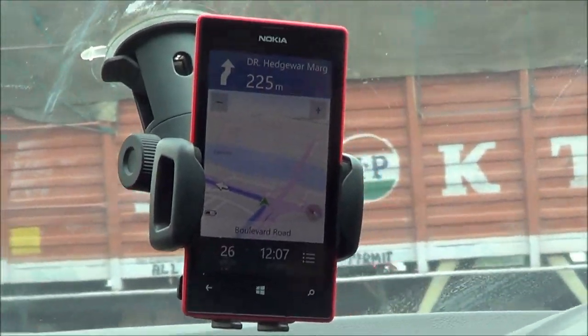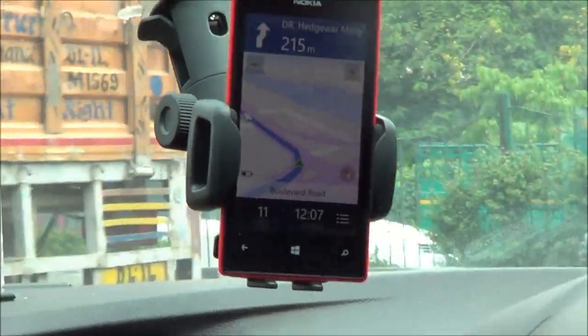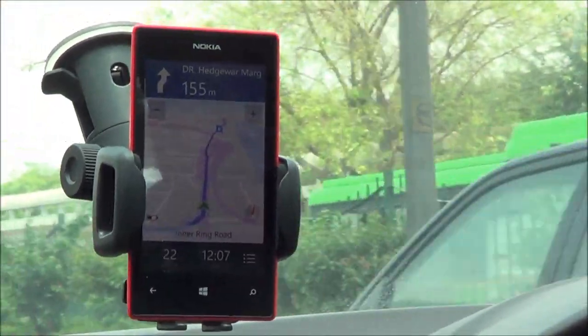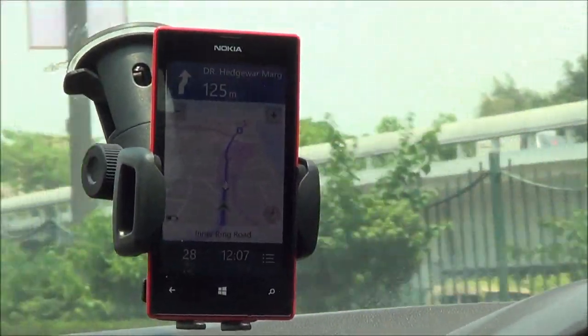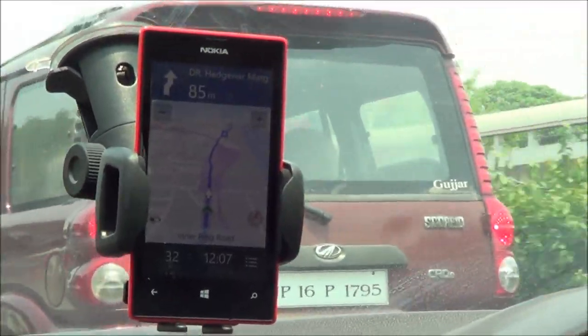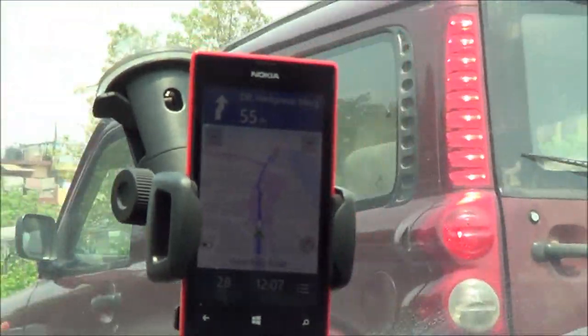So as you can see, till now it is giving all the right directions, and again these directions are being given with voice data that is again offline, the map data is again offline. Everything is just working on this phone in the offline mode. There is no internet connectivity as of now, either Wi-Fi or cellular, and it is giving us all the directions.